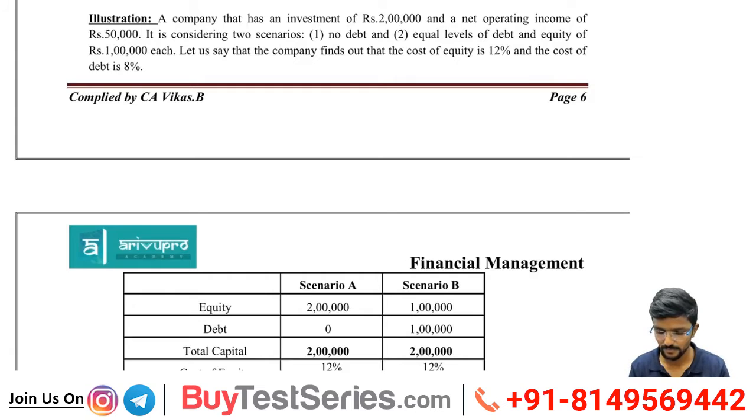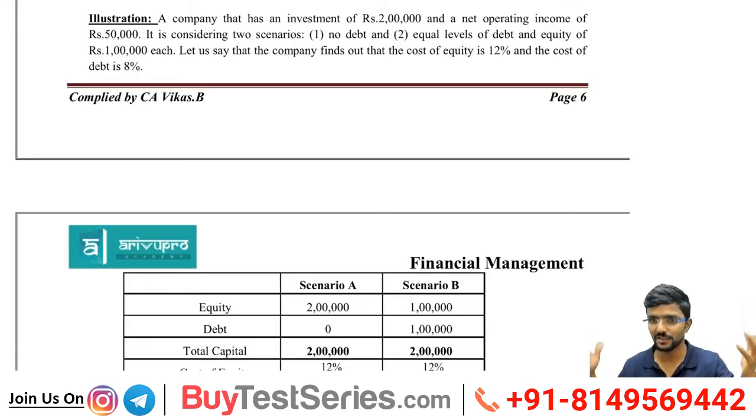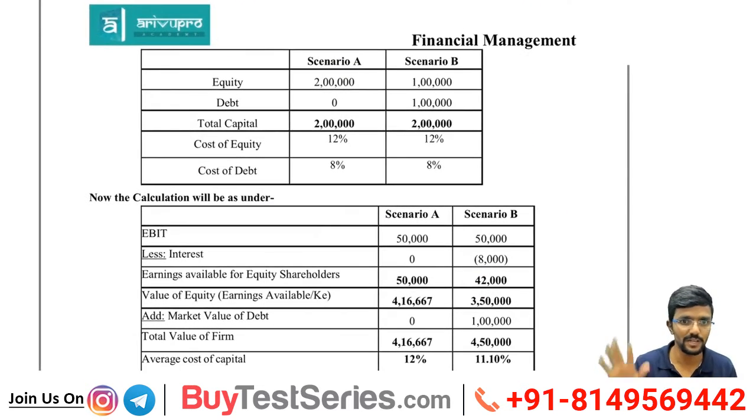Let us say that the company finds out the cost of equity is 12% and the cost of debt is 8%. Can I find out overall cost? Yes. In both scenarios can I find it? First scenario, full 2 lakh is equity. Second scenario, 1 lakh each. They have given the cost of equity and the cost of debt. Don't find it out yet, the answer is already written here. Wherever it is mentioned illustration, I would have given the solution there only. Problems we will be solving later. Illustration is like examples.